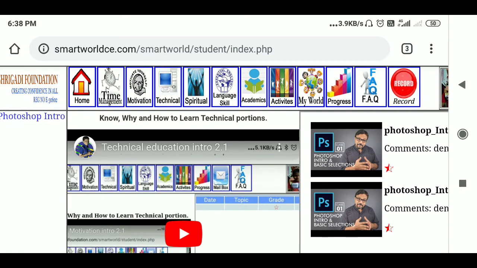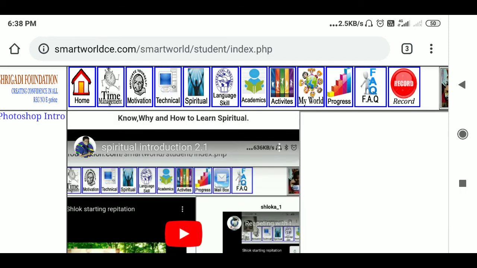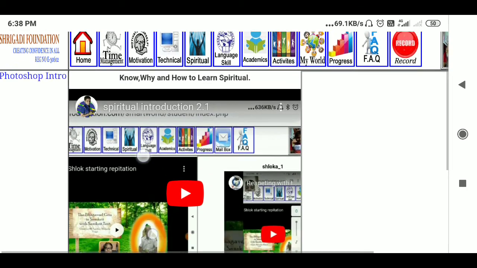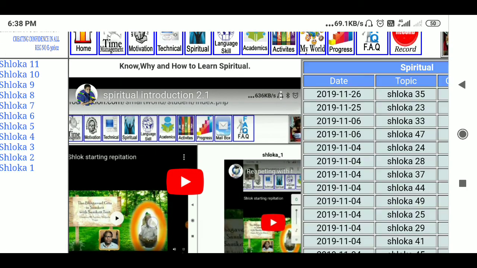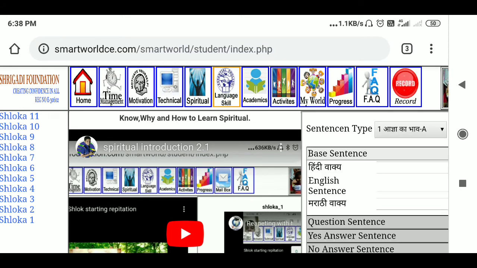So this way you can do your Photoshop also. Then after Photoshop you have your spiritual. Spiritual also the same thing. Listen to the topic for that particular day. Then you have your language skills.